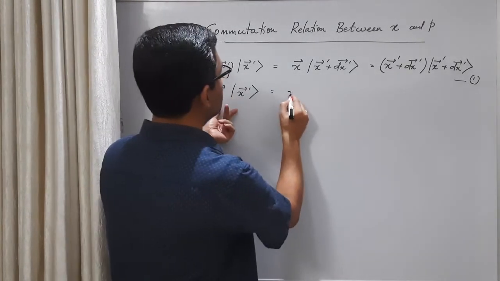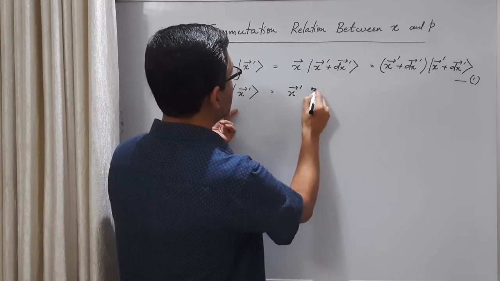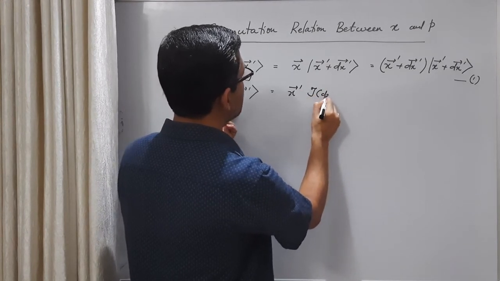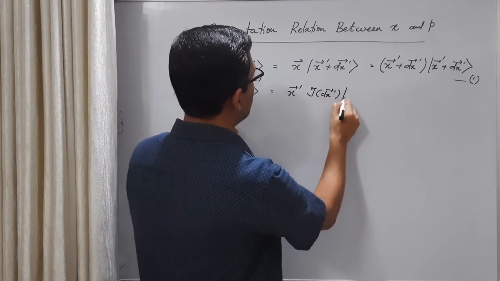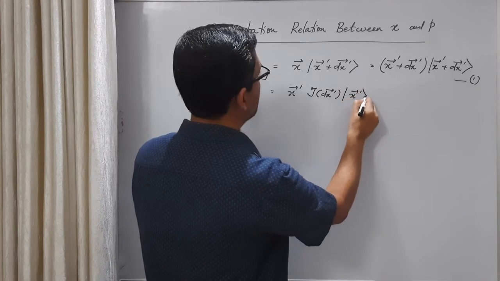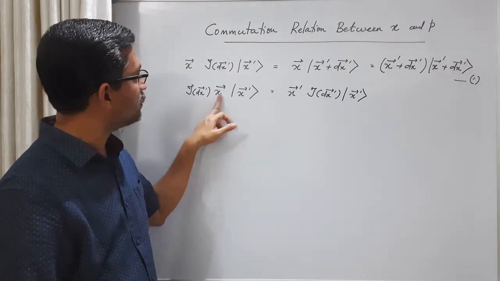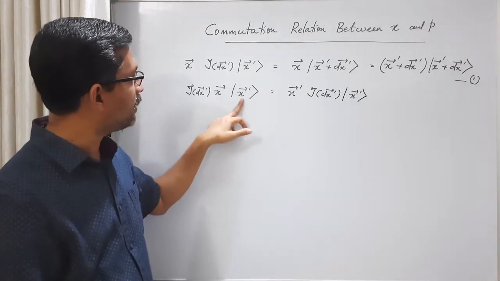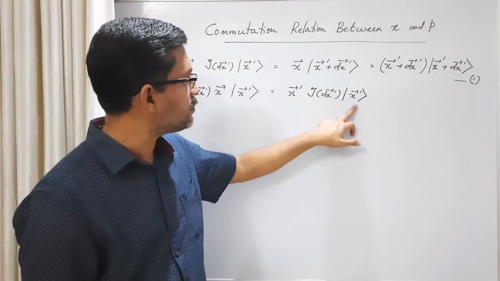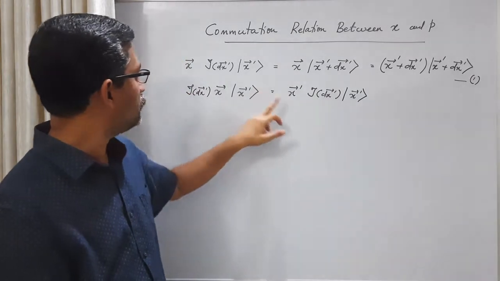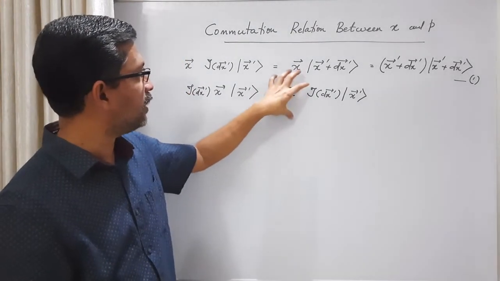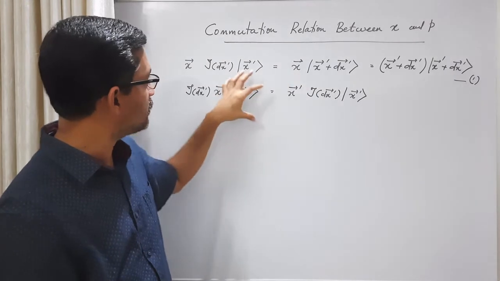So what you get is vector x prime times the infinitesimal translation operator acting on ket x prime. Now this eigenvalue being a real number, I just take it outside.